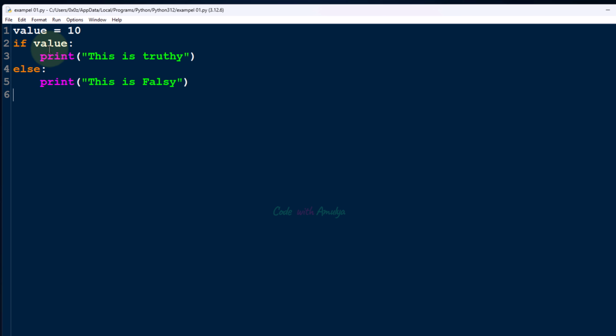So here value is evaluated as true. That's why it will execute the if block, so we'll get this message. But why is value evaluated as true?